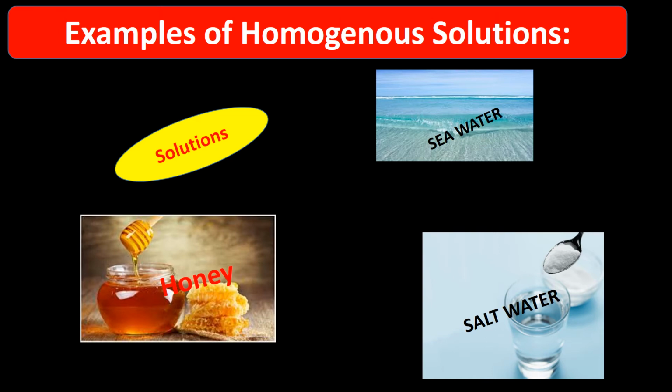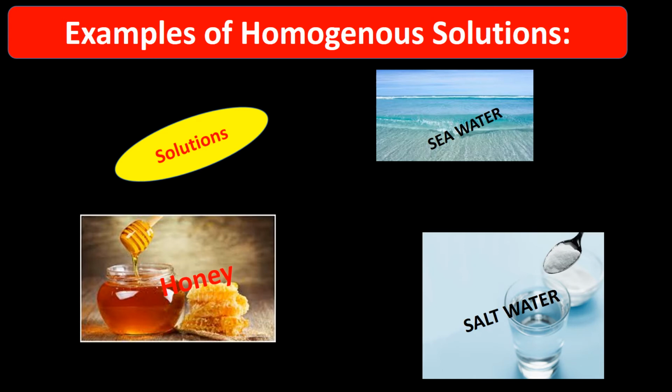Now, in solutions, what happens? The solute particles dissolve in the solvent completely. For example, if we take a glass of water and dissolve some salt or sugar into it and stir it continuously, then after some time we see that the salt or the sugar dissolves completely, and we cannot identify where the salt or the sugar particles are present. So this type of mixture is known as a solution, or a homogeneous mixture.